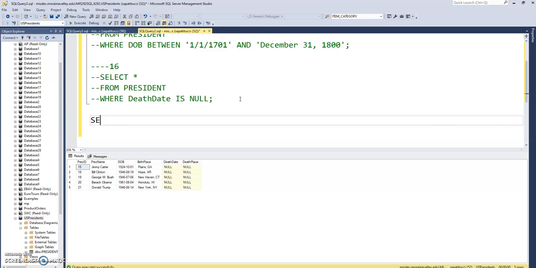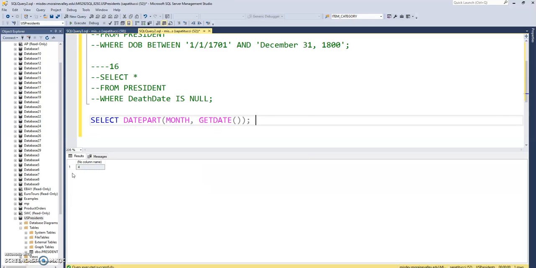Now, let me start with just a quick statement. We're going to use a function called DATEPART. That's not something that we have looked at yet. So we'll say DATEPART, month, and then use our GETDATE function. And let's see what kind of result we get. Okay, it's April right now as I'm recording this video, so I got a 4 out of DATEPART month for today.